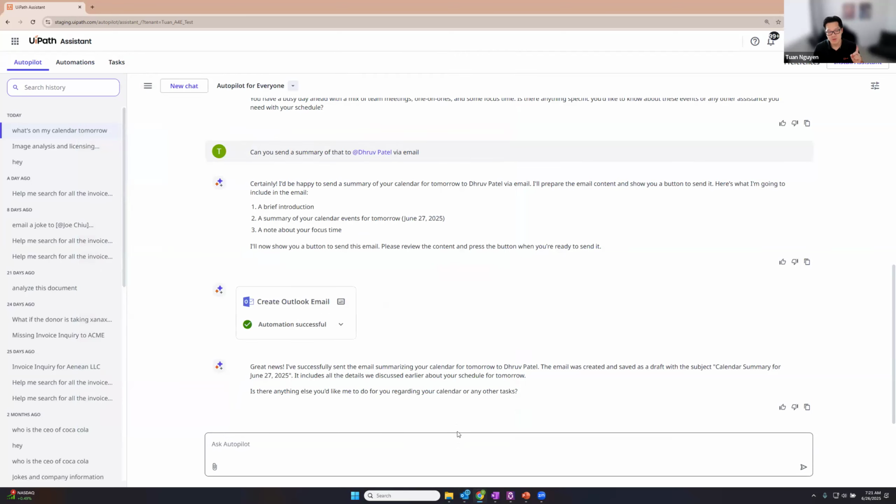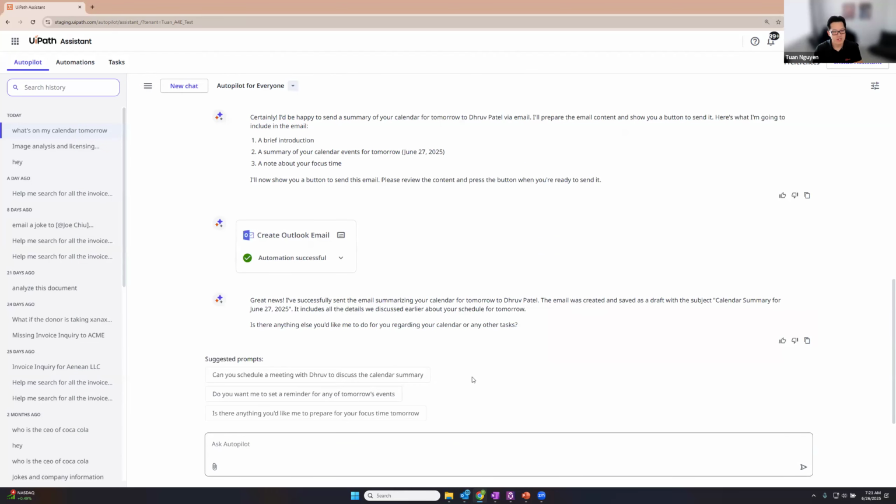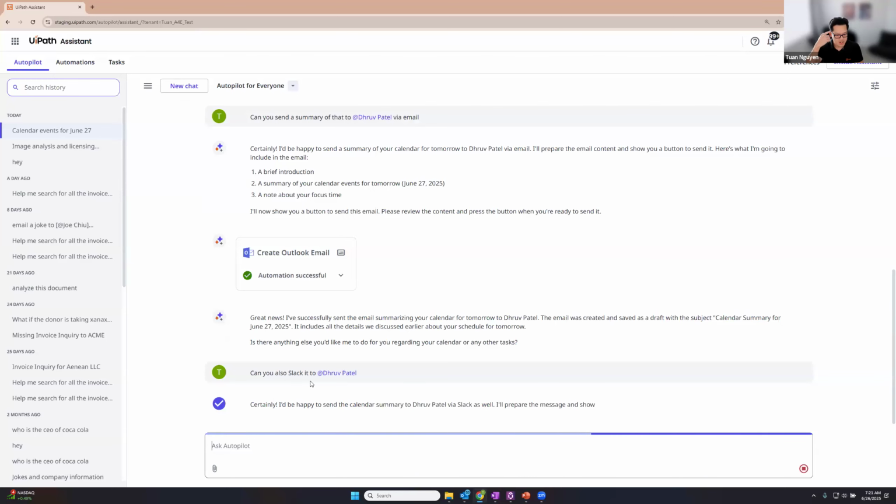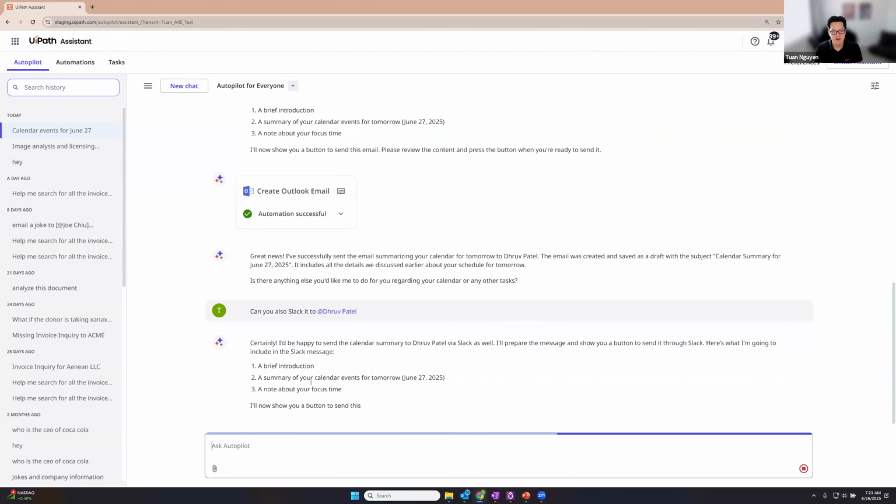Okay, last but not least, I want to show you one other thing. So let's say I also wanted to send this information to Dhruv. Can you also Slack it to Dhruv? Okay, understanding my request. So again, it's going to determine, hey, I should actually send this with the send Slack email automation.